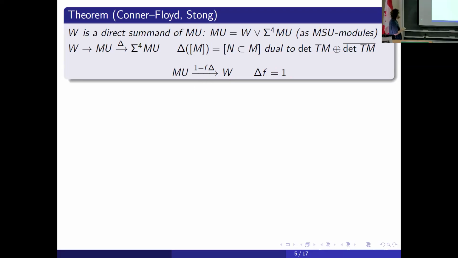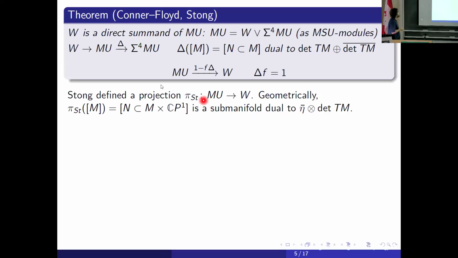For example, Stong defined his projection in a very geometrical way. It just sends M to the submanifold of this product dual to eta bar tensor product with the determinant. It's one of the SU-linear projections.